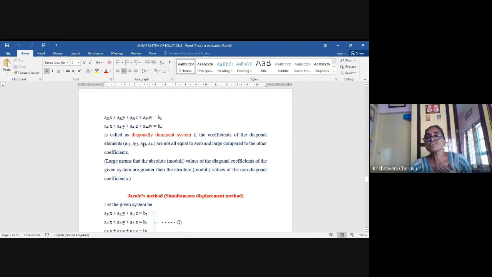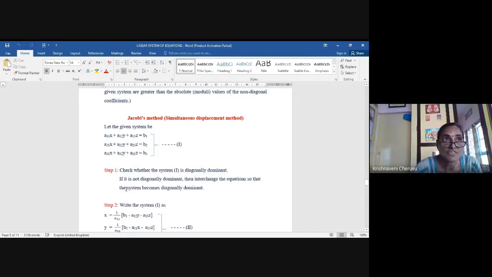So the system is diagonally dominant if the coefficients of the diagonal elements are not equal to 0 and are large when compared to the other coefficients. Okay, large means absolute value, girls. Don't take the negative signs into consideration. So after checking whether the given system is diagonally dominant, then you proceed further.